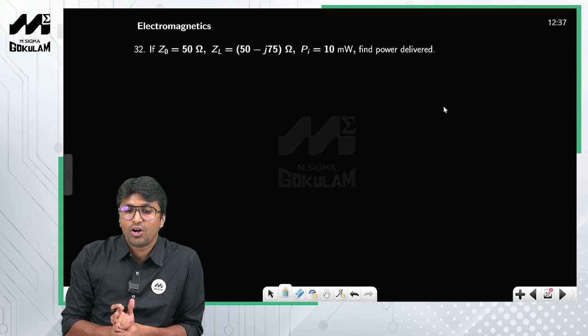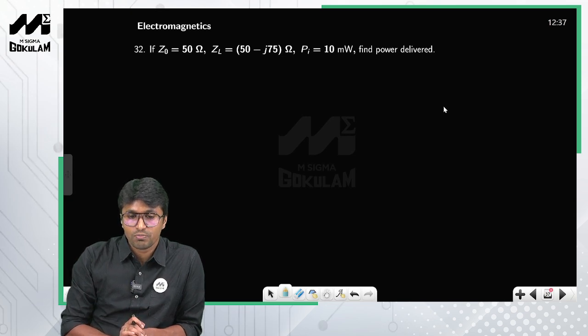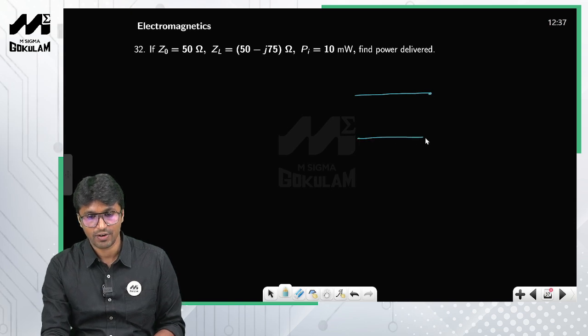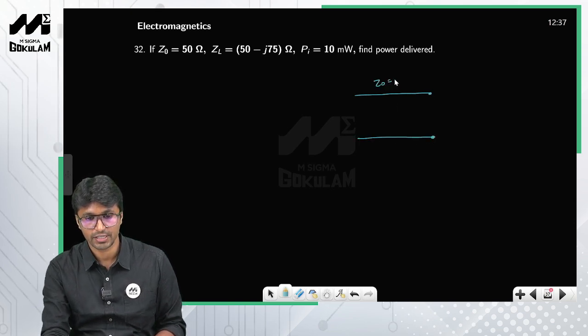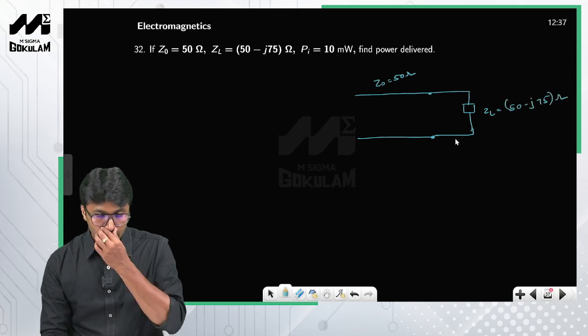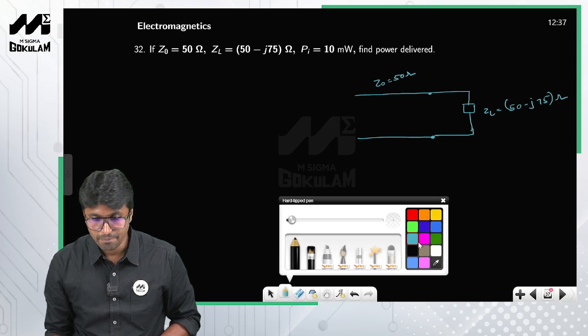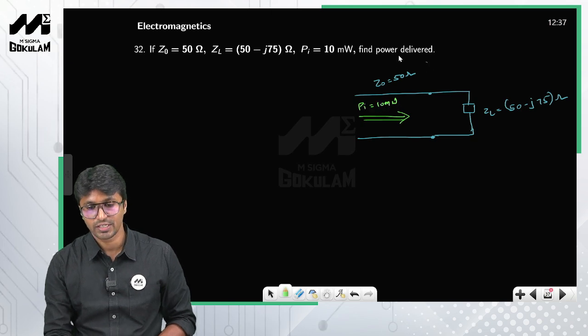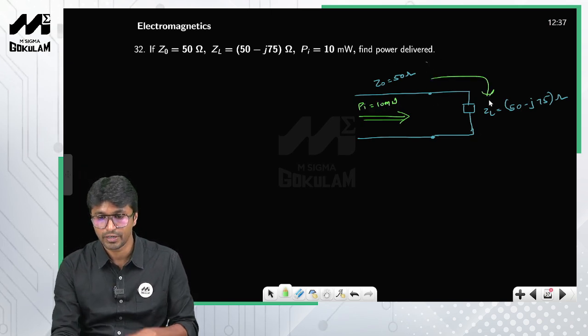Listen, you have a transmission line of characteristic impedance Z0 equal to 50 ohm, okay, and you have a load connected to the transmission line. What is the value of the load? ZL is equal to 50 minus J75 ohms, okay, and it is given that the incident power is 10 milliwatt. What is the power delivered to the load?